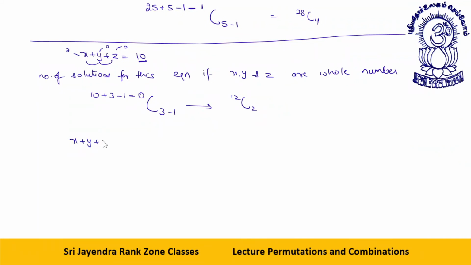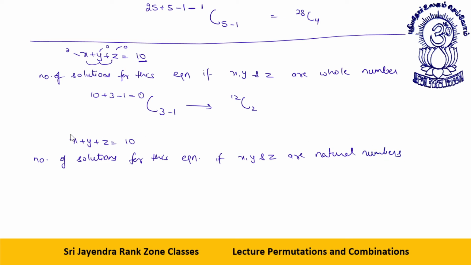x plus y plus z is equal to 10. Number of solutions for this equation if x, y, and z are natural numbers. What do natural numbers mean? This will be at least one, this will be at least one, this will be at least one.